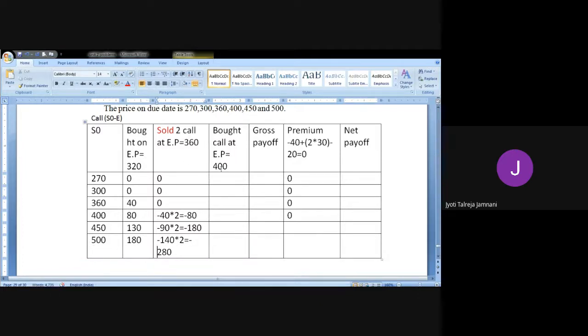The next is bought again. So 270 minus 400, 0. Till 400 it will be 0 because we have lost. Then 450 minus 400, 50 rupees gain. 500 minus 400, 100 rupees gain.